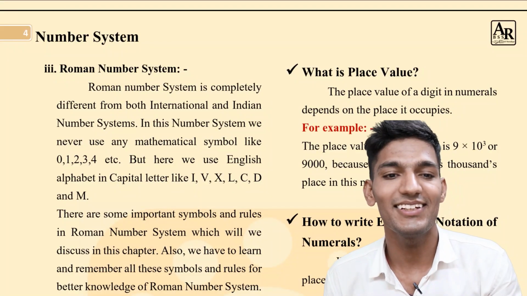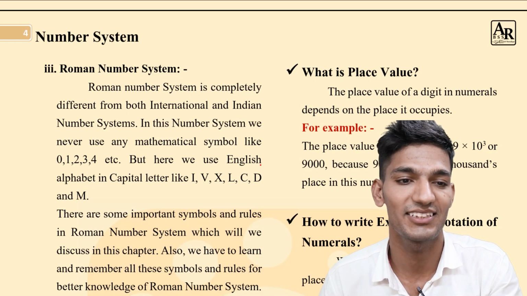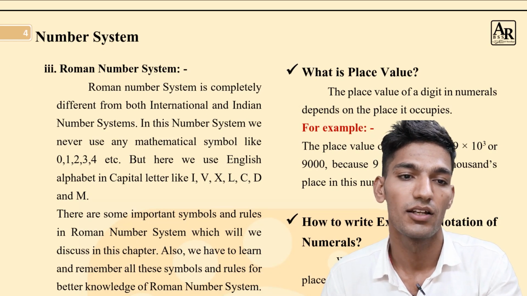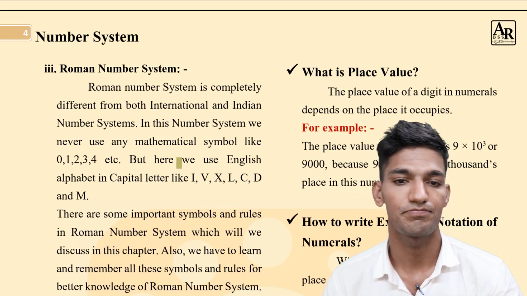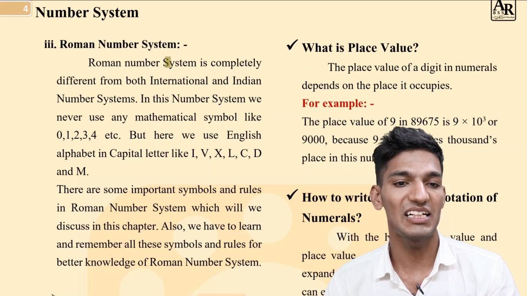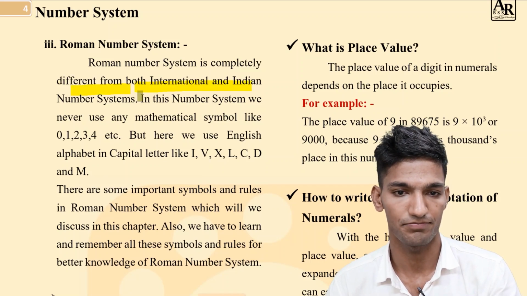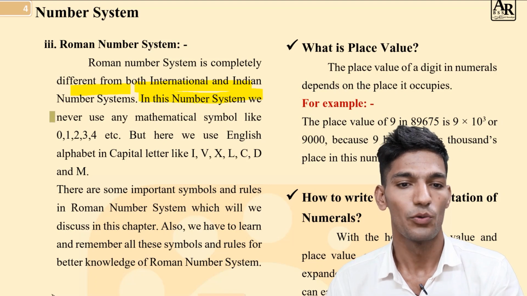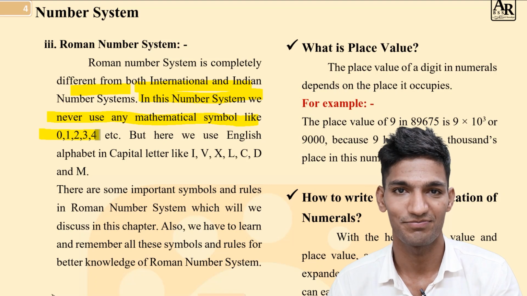The third one is the Roman number system, which is very important because it is quite different from both the international number system and the Indian number system. Roman number system is completely different. In this number system, we never use any mathematical symbol like 0, 1, 2, 3, 4.